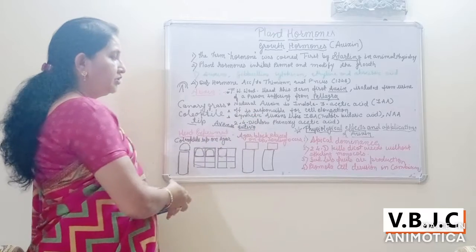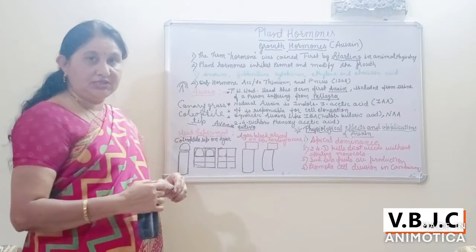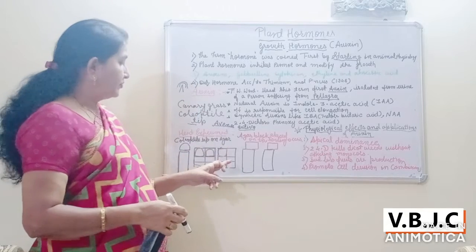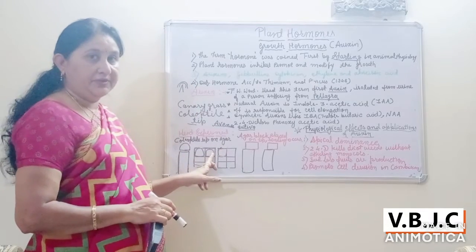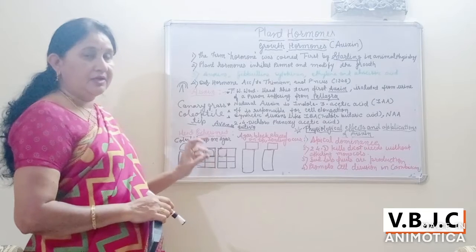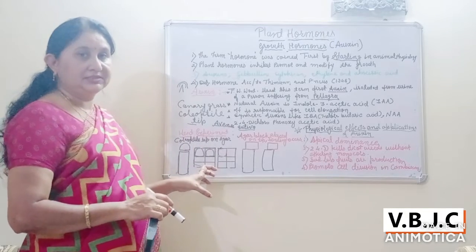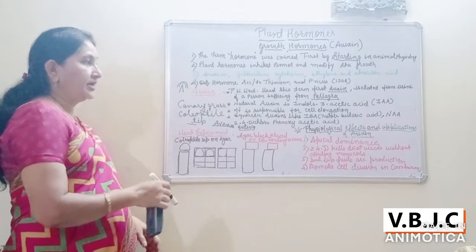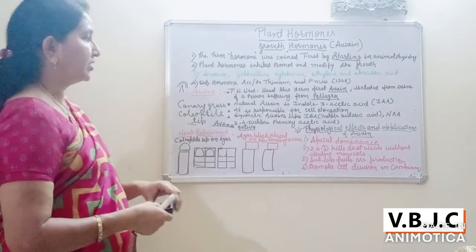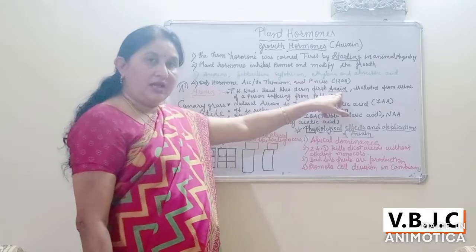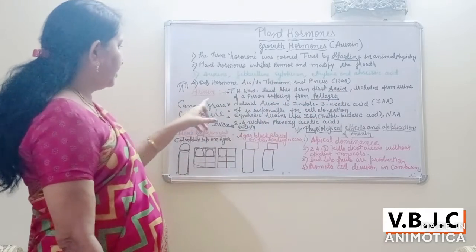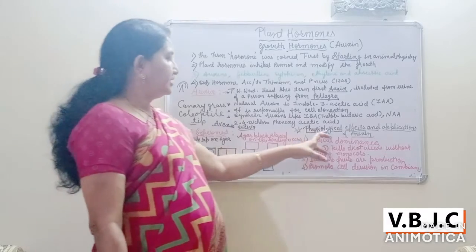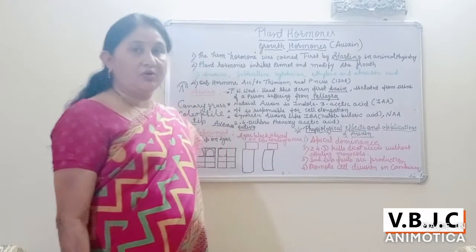This is due to the presence of the auxin in that block, which diffused from the coleoptile tip. So it was experimentally proved that the first auxin was isolated from the Avena sativa by Went. Then about the physiological effects and application of the auxin.